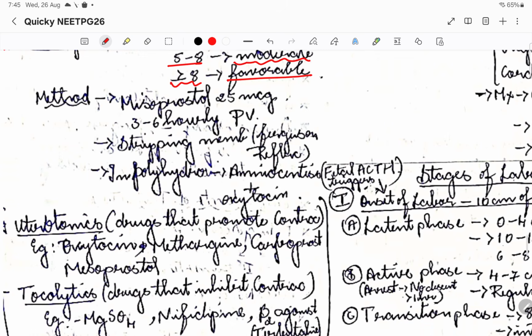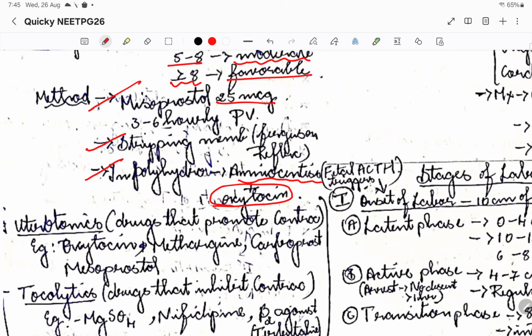Then the methods of induction: we are going to go for misoprostol. 25 micrograms of misoprostol can be given, or we can artificially strip the membrane. Also in polyhydramnios cases, we can go for amniocentesis. Amniocentesis will lead to irritation and cause labor. Then the oxytocin. With oxytocin we can go for induction.